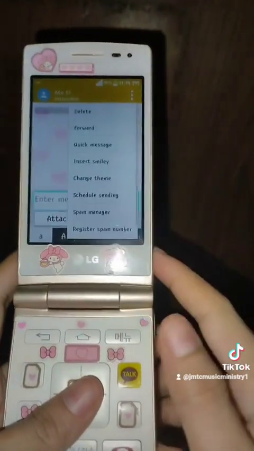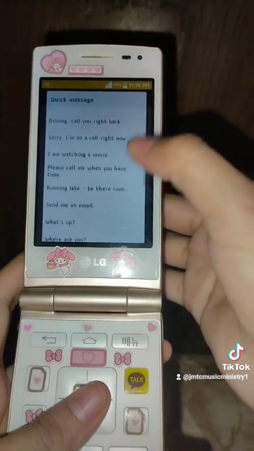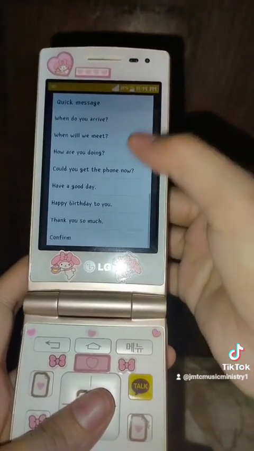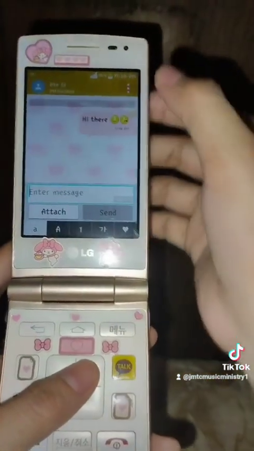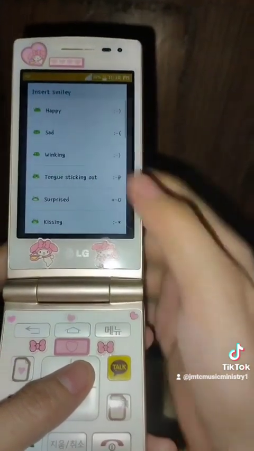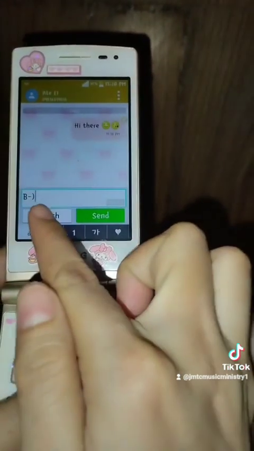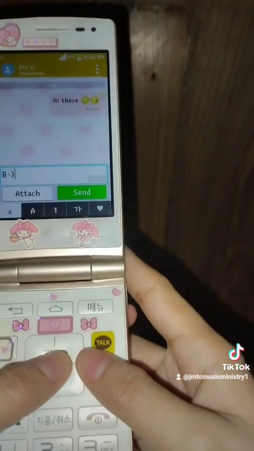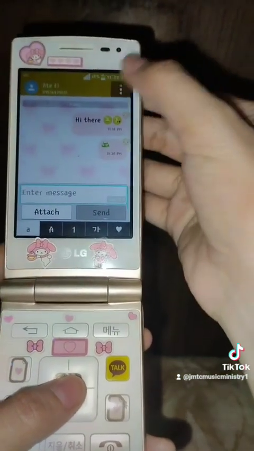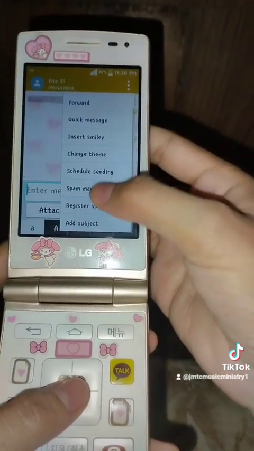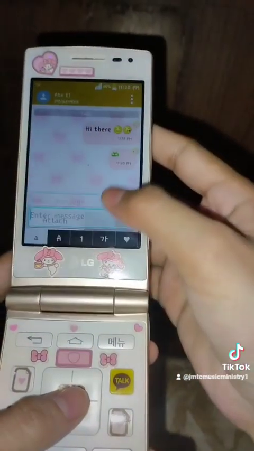Then next is quick message. It also has a quick message. Okay, and next is insert smiley. So you can also use this one, like for example this, and then voila, I really love it. I like it. Next, you can also schedule the sending of a text message, and etc.